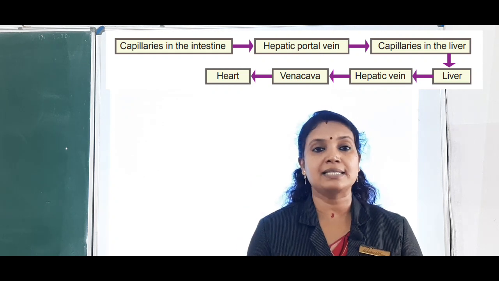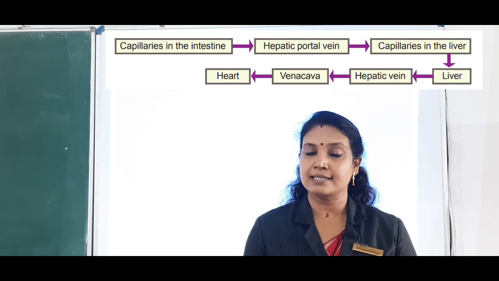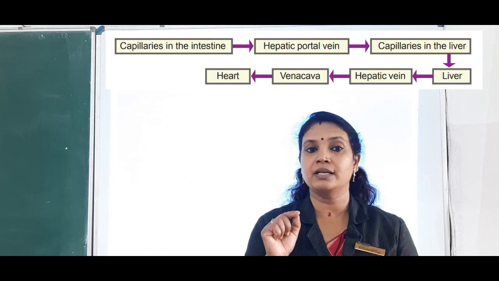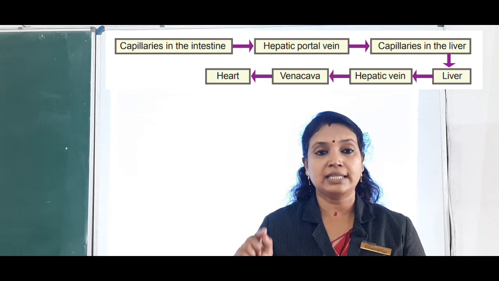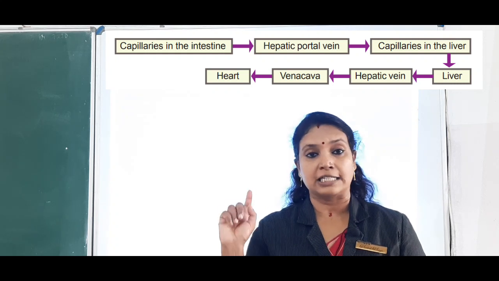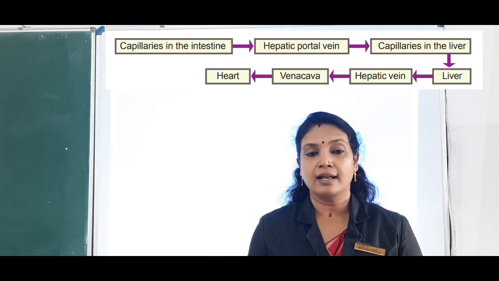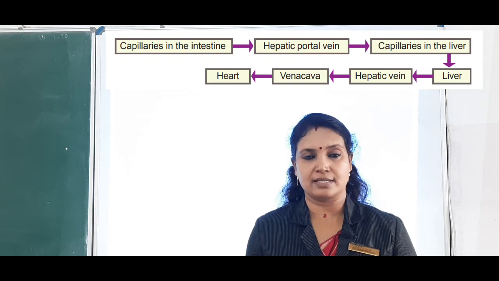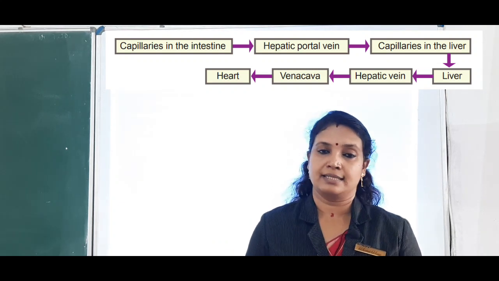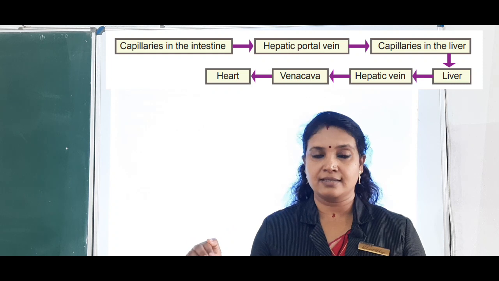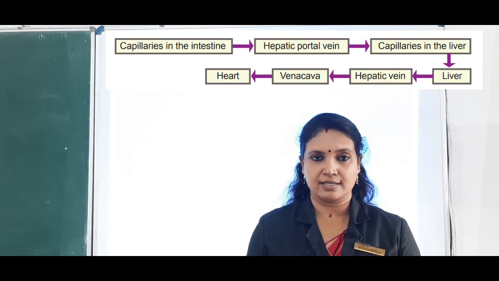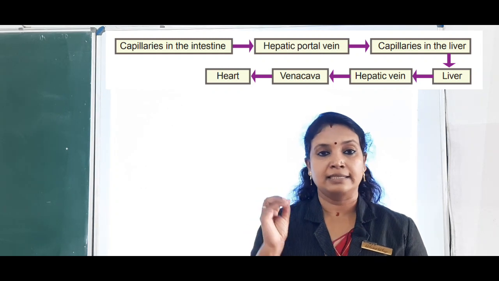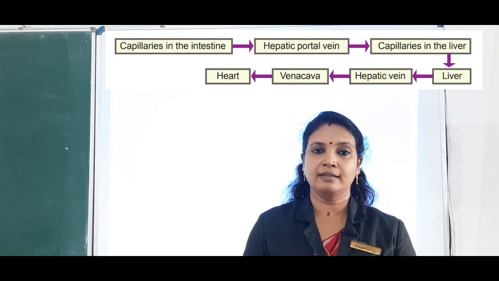The hepatic portal vein carries nutrient rich blood from the intestine to the liver, and when the hepatic portal vein reaches the liver, it splits into capillaries. Okay, and the blood that reaches the liver contains nutrients, isn't it? Their concentration will be high in the blood.